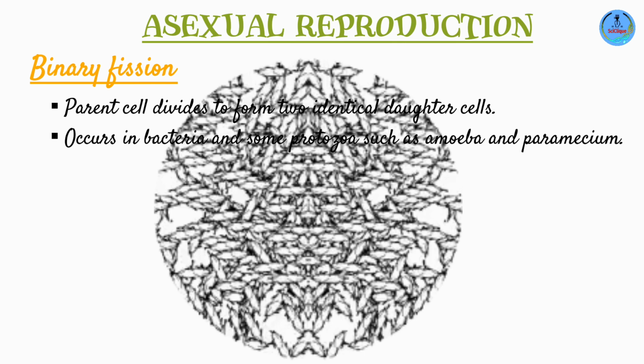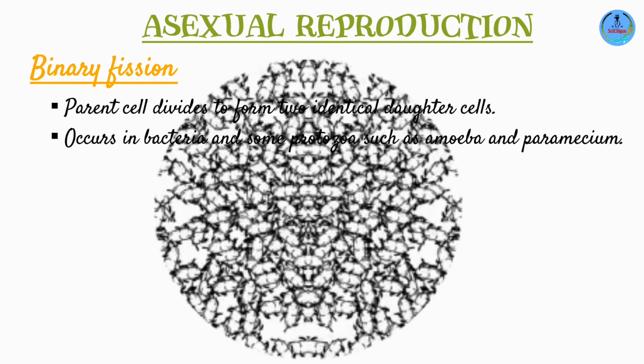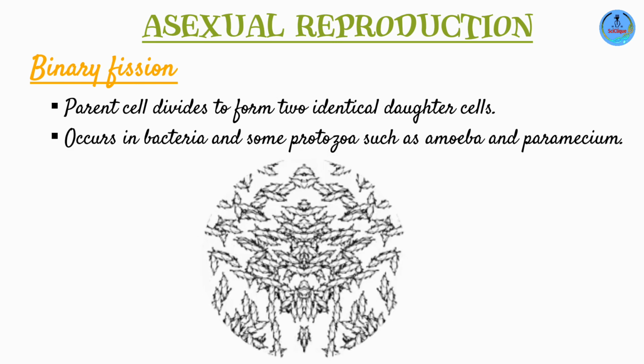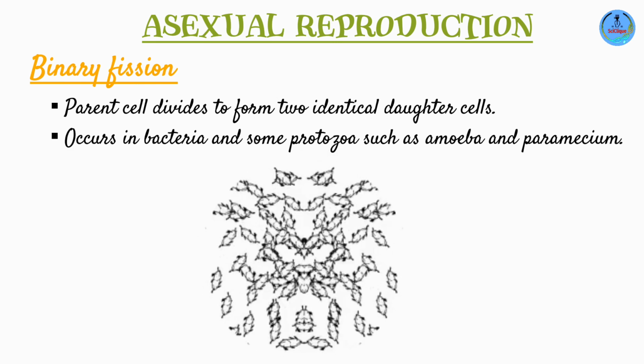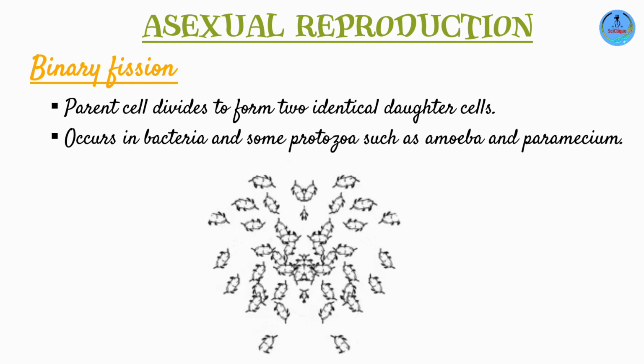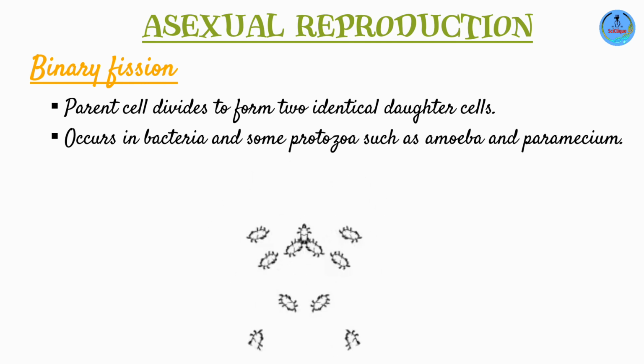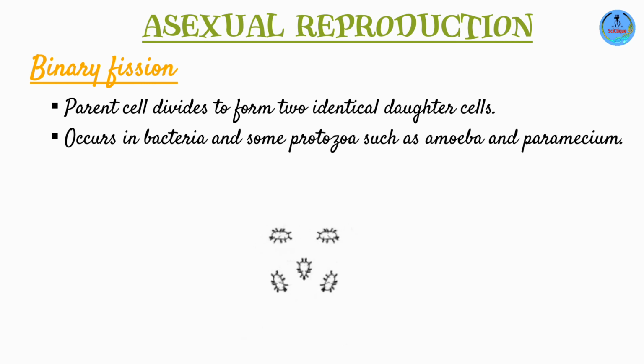Now, the good news is that these numbers are rarely attained because it reaches a point whereby you're going to have depletion of nutrients. The nutrients that are present are not enough. You're going to have accumulation of waste products which are toxic. So this slows down the rate of cell division. But my point stands, binary fission is very, very fast.